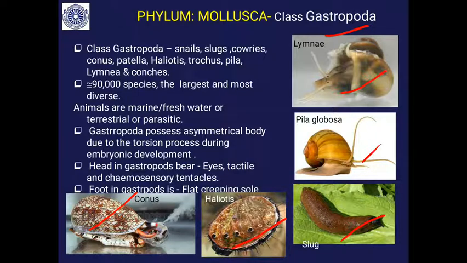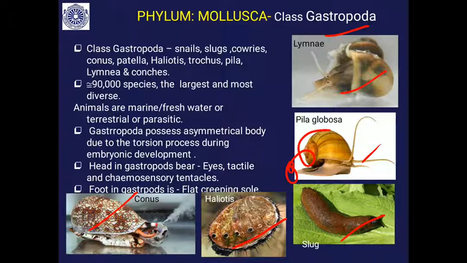Gastropoda possess an asymmetrical body. During development, the body undergoes a unique phenomenon called torsion. Because of the torsion in the visceral area, the shell also undergoes unique coiling during embryonic development. More about this I will discuss separately in another class.